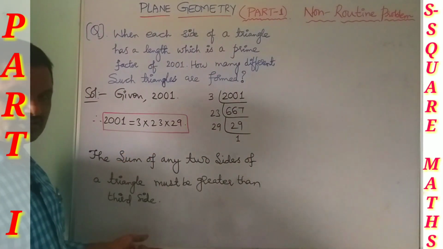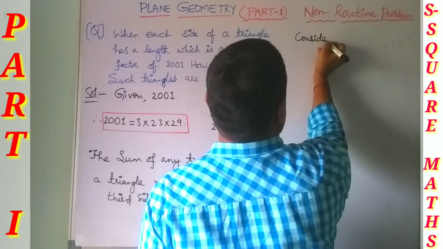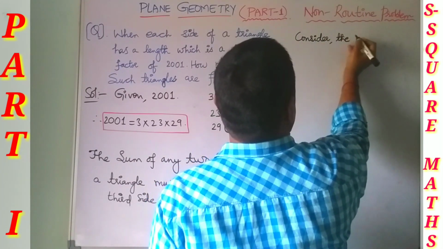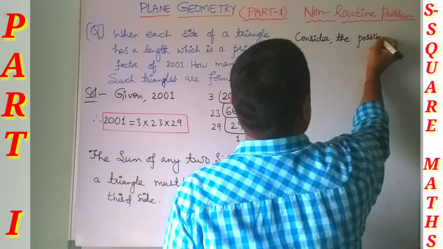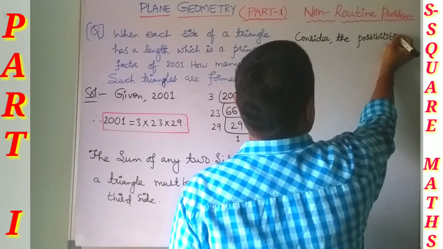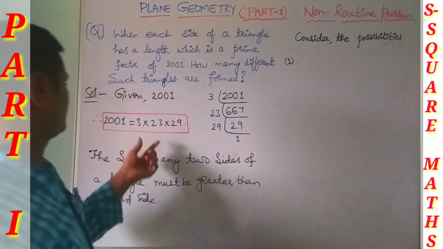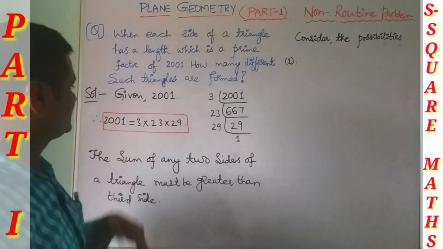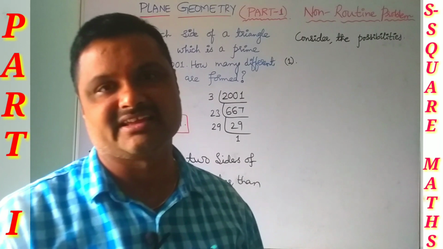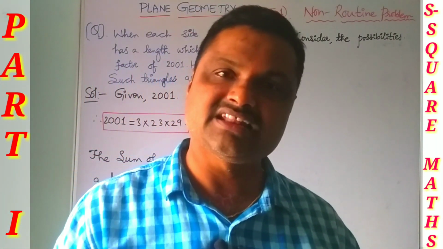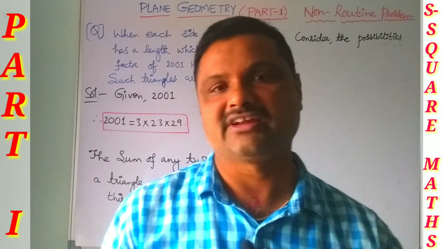So let us consider the possible combinations. The triangles can be any type: scalene, isosceles or equilateral. Let us check.